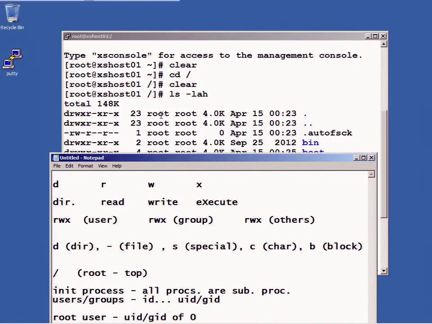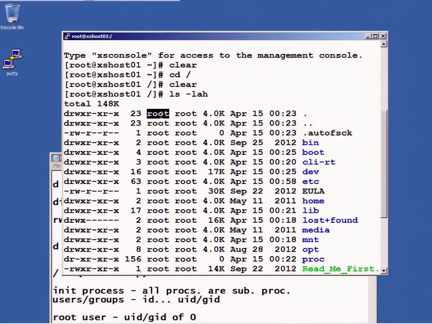The root in this particular instance states that the bin directory, I know this because of the D right here, the bin directory belongs to the root user. The root group has access to it.